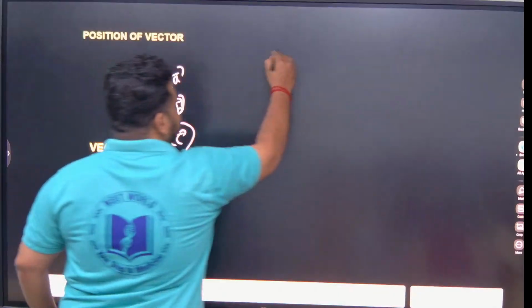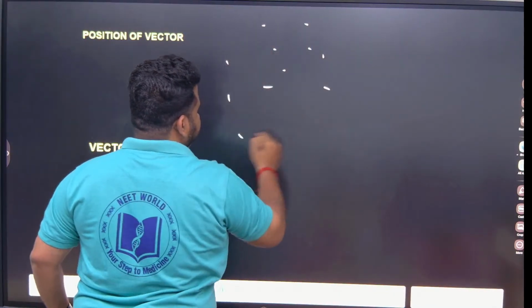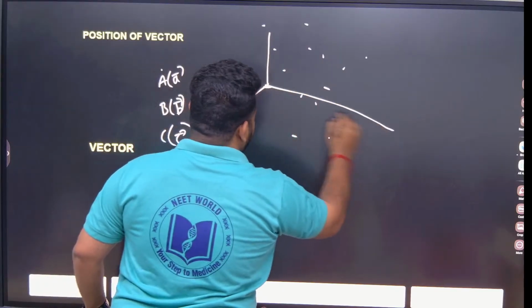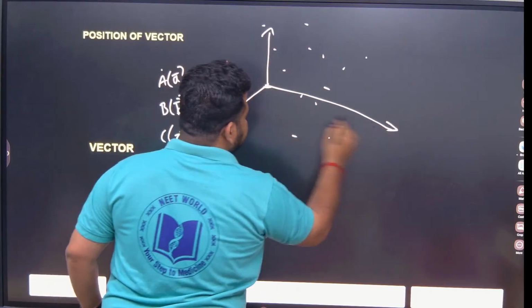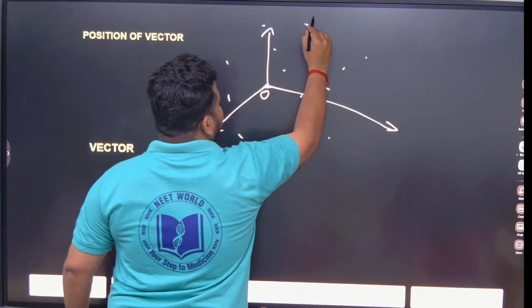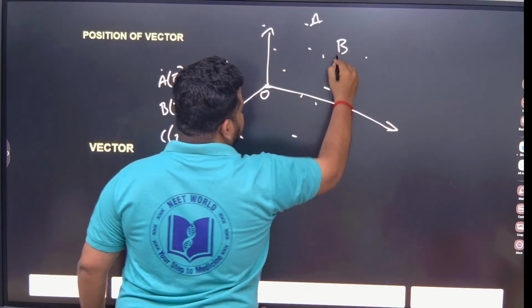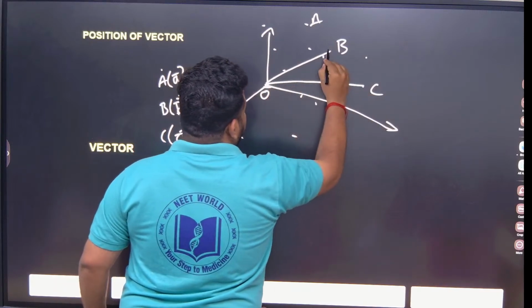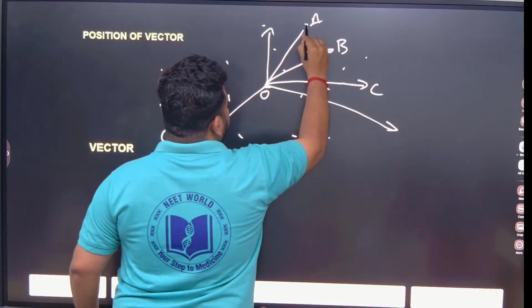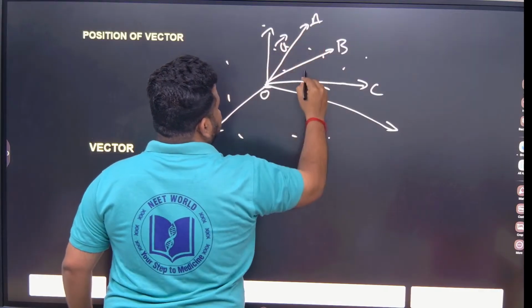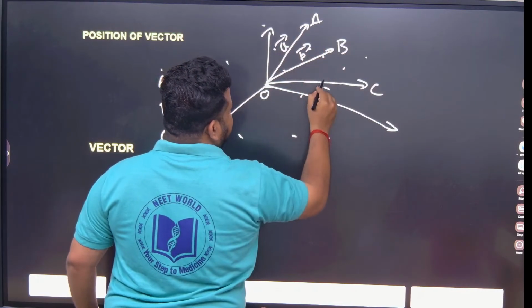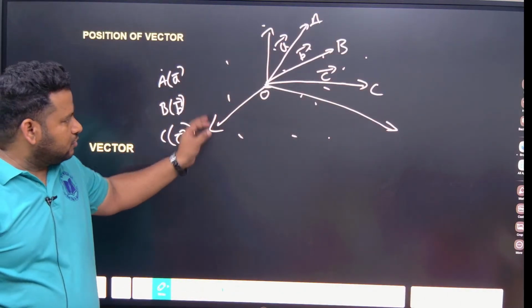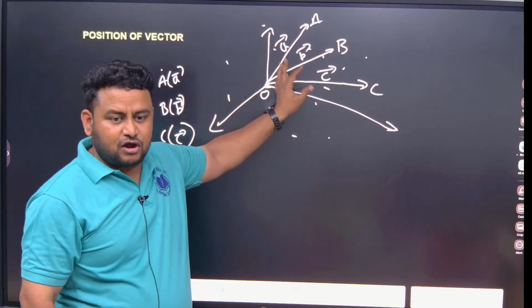Suppose you have so many points like this. If I draw a coordinate axis here, let this represent origin O, let this be point A, this be point B, this be point C. This is vector A, this is vector B, this is vector C. These are all free vectors.